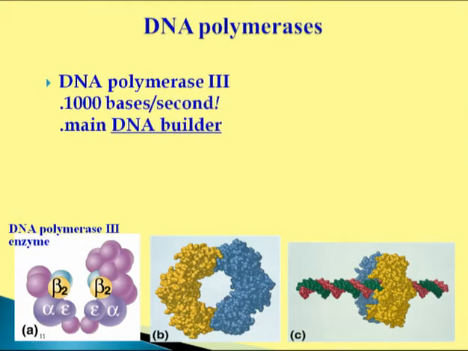Here we can see the structure of DNA polymerases. There are different units. This is prokaryotic DNA polymerase III, which is the main DNA builder. Here we can see the subunits: beta, alpha, epsilon. These are responsible for binding, and this alpha is responsible for addition of nucleotides in the 5' to 3' direction. DNA polymerase III is considered the main DNA builder. It adds 1000 base pairs per second at both the leading and lagging strand.